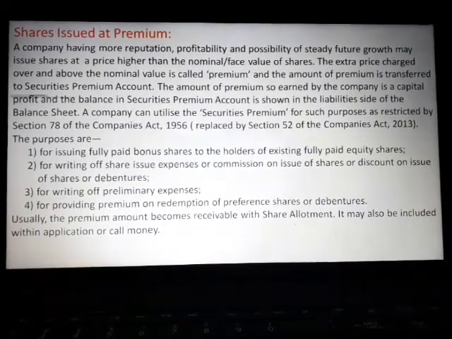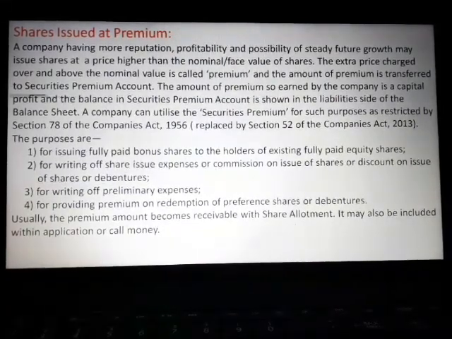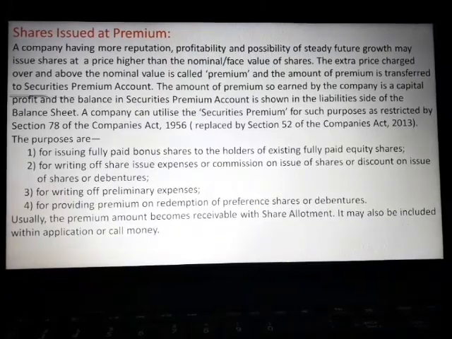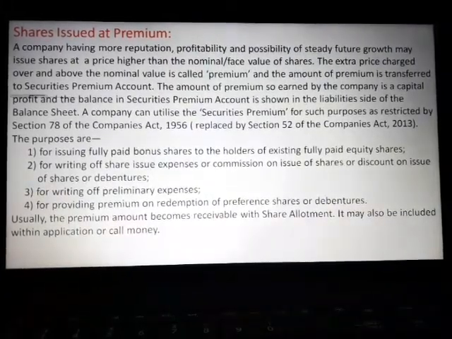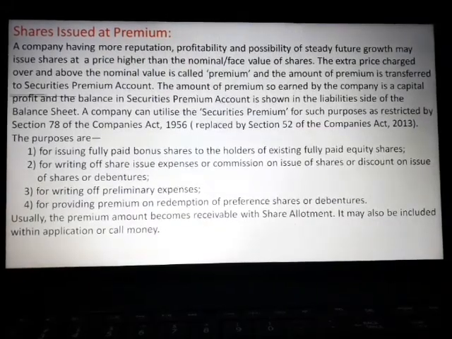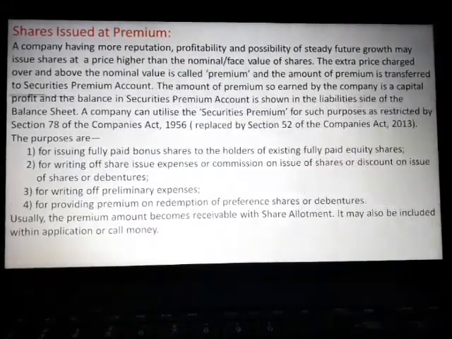And obviously the premium is a capital profit to a company and it is credited in a special purpose account, which is called the securities premium account.